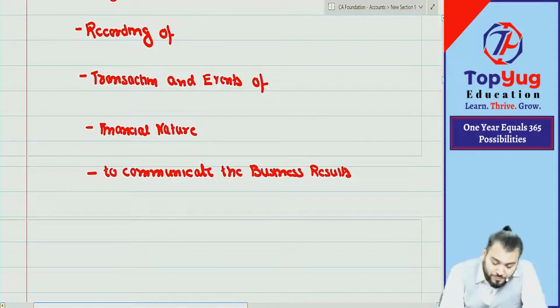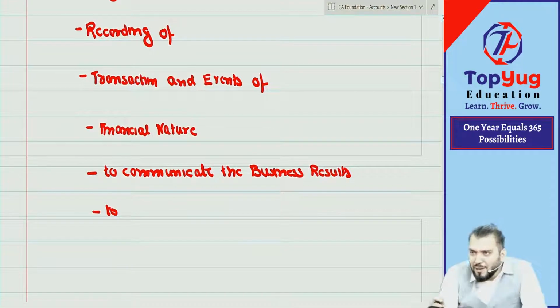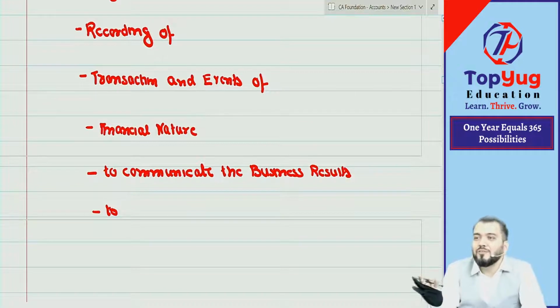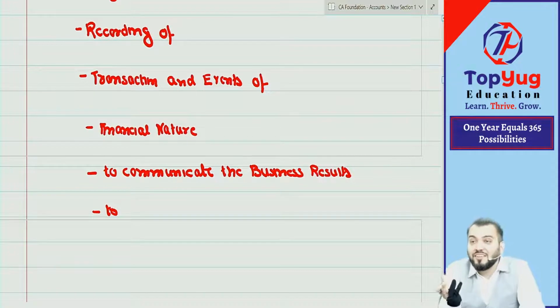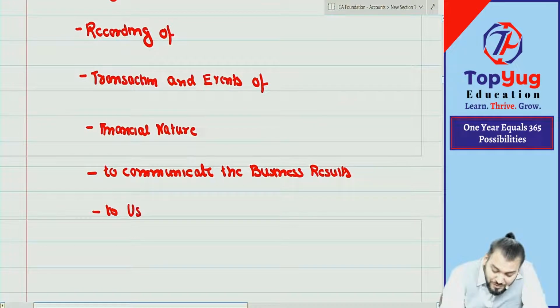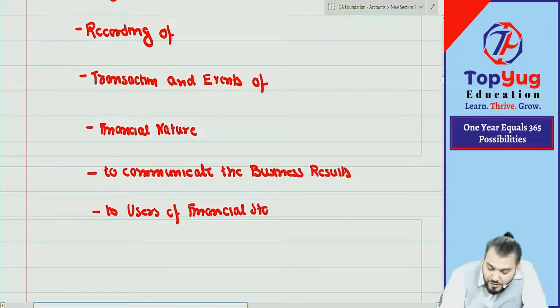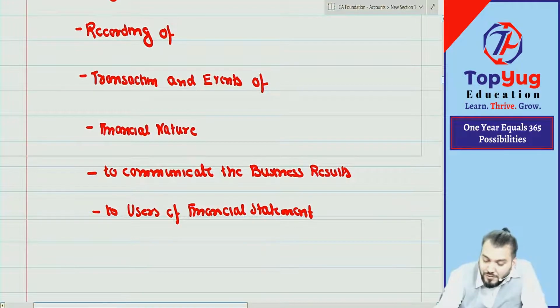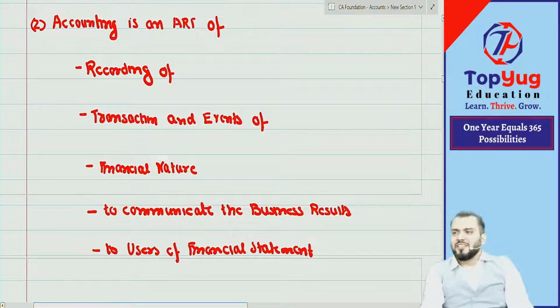Understood? To whom? To supplier, customer, bank, government. They are known as users. Users of what? Users of financial statements. Understood? So to whom? Users of what? Financial statements. Yes, yes. A little bit we have understood, not completely. The definition is good.